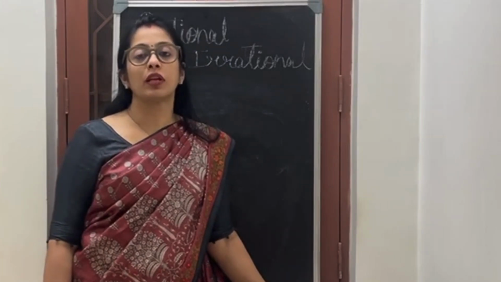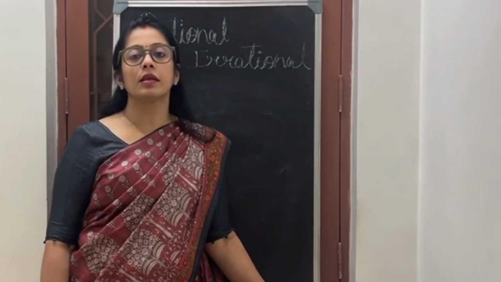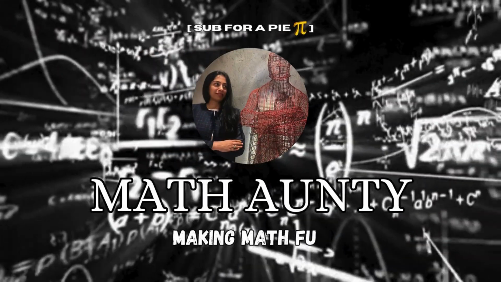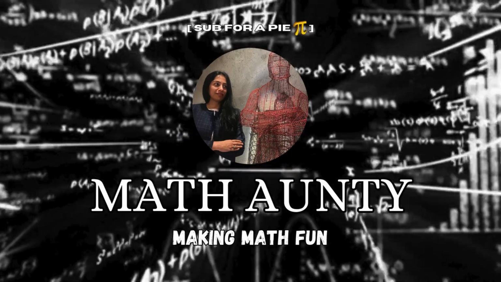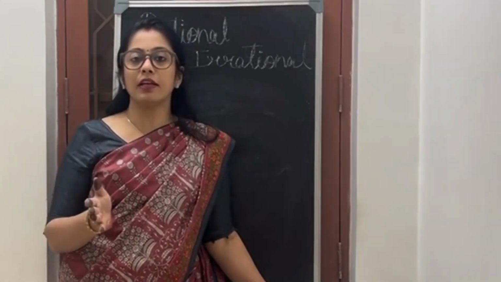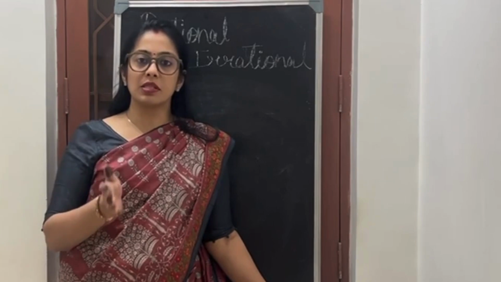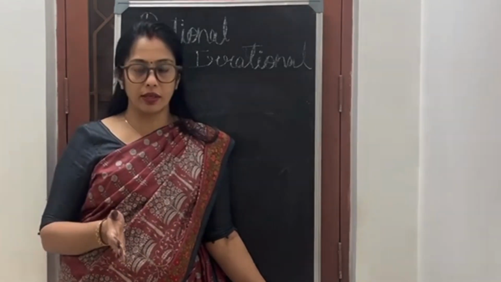Okay friends, today I'll teach you about numbers. Rational numbers, irrational numbers. The real numbers are divided into rational and irrational. So what are real numbers? Numbers that are not imaginary are called real numbers.